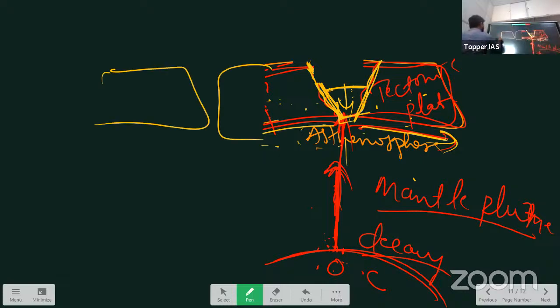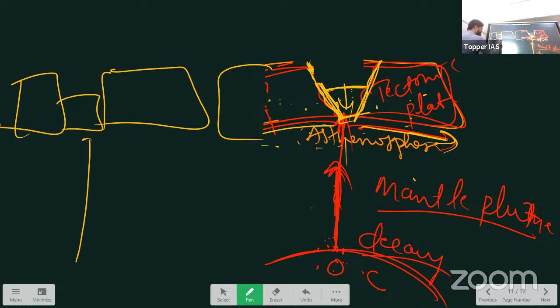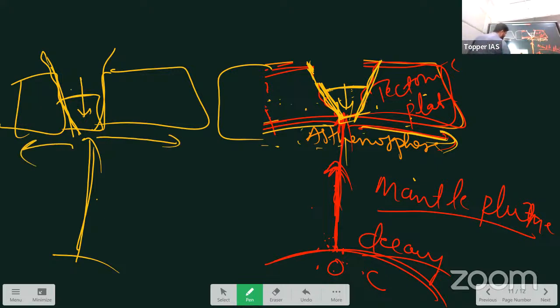There is another plate here. Here also it is the same. The energy is coming from the boundary of the outer core and the mantle. This is called a mantle plume. It is also causing volcanic eruption and a fault zone, and the middle block is falling down, creating a rift. And it is also diverging. I'm replicating the same process here, diverging.